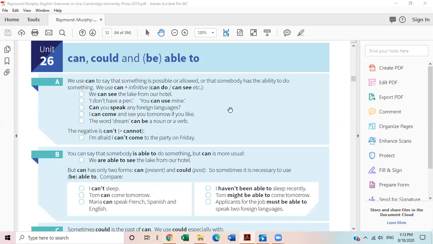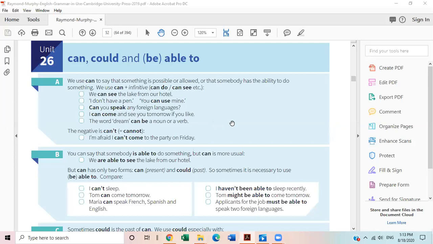As you can see on my screen, there are some examples and some different usages of can, could, and be able to. I have some listening activities planned for you and some speaking activities as well, because the foundation of English's main focus is on skills development. It's not a one-way lecture where you are only listening. First of all, how to write a sentence with can and how to express your ability or anything you would like to express using can.